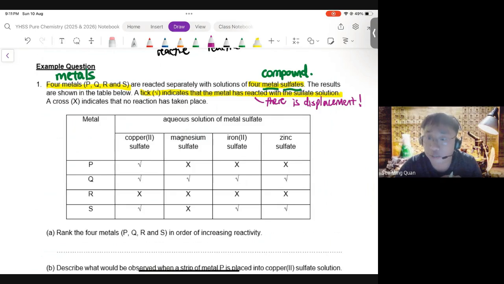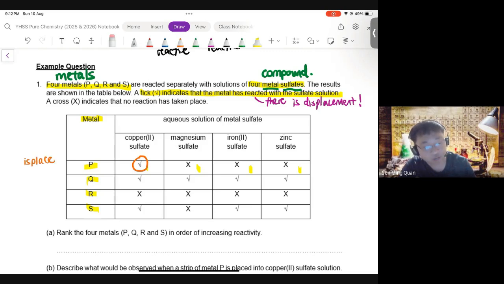So now how do we interpret this? Mr. So will always do this. I will highlight the metal first. Always highlight the metal first. And then now let's look across the row. Okay? P. What is P? All right? So what am I doing? I'm actually going to look at how many ticks it has. P only has 1 tick. What does this mean? It means that P can only displace.